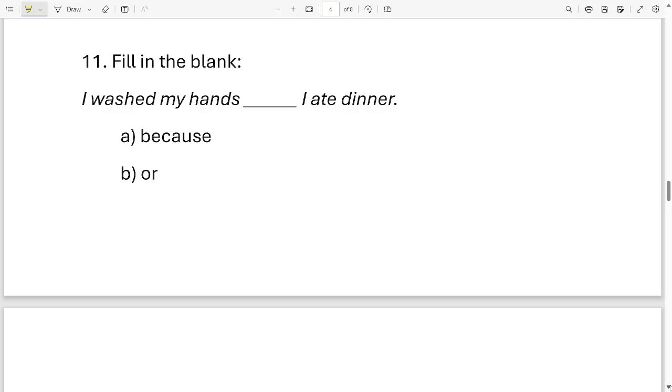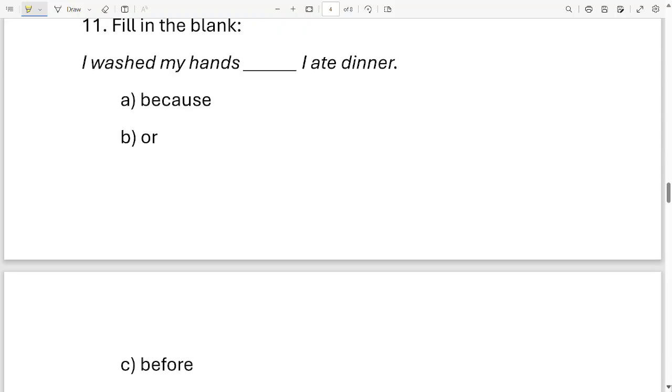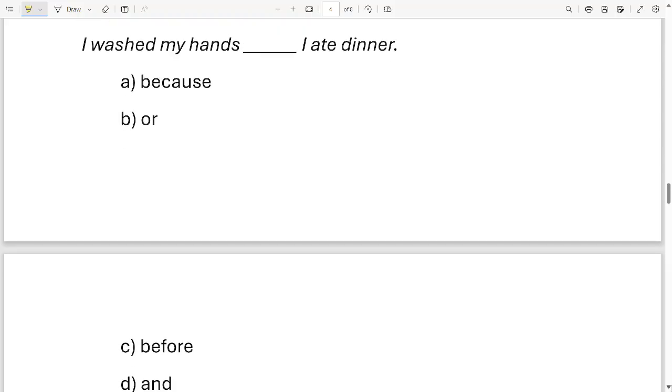Question number 11. Fill in the blank. I washed my hands, dash, I ate dinner. Which word should I fill in this blank? Options are because, or, before, and. These are the 4 options. Which one is correct? It is option C, before. I wash my hands before I eat dinner.